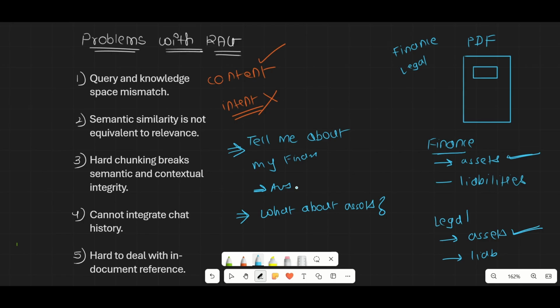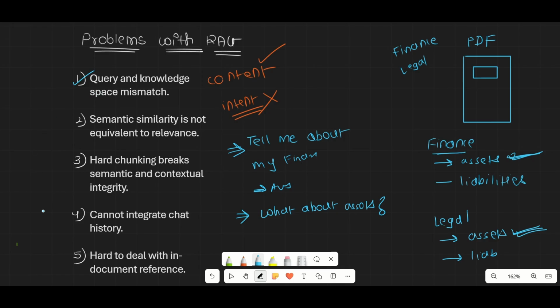So basically RAG answers you on the basis of the content and not intent. It just found the content that there is an asset in finance and also an asset in legal. So let me provide you the combined information, the combined answer, which will be a very generic answer. I hope this much is clear. So this is the problem, known as query and knowledge space mismatch.